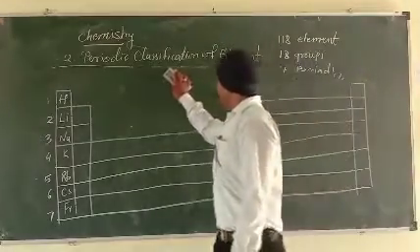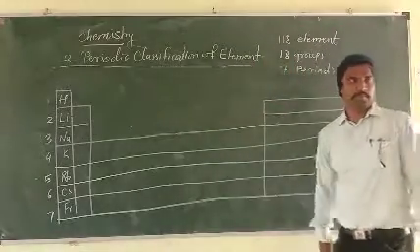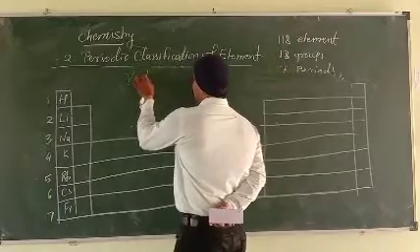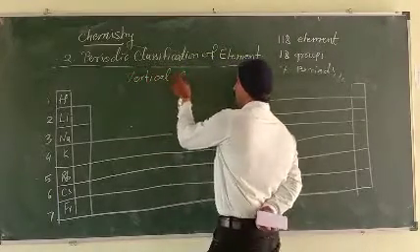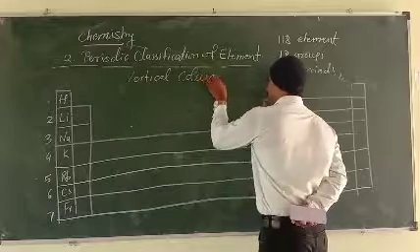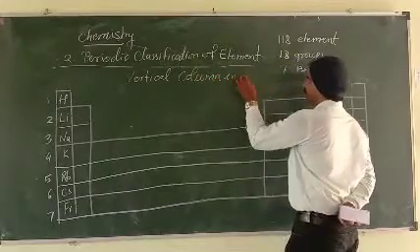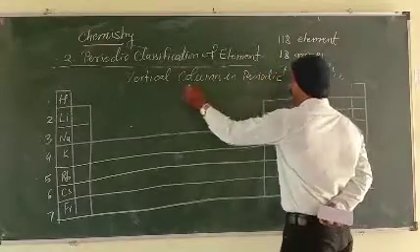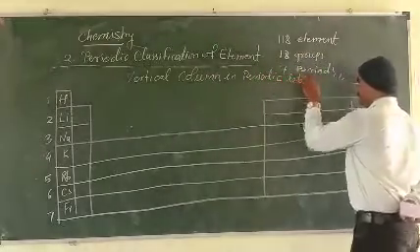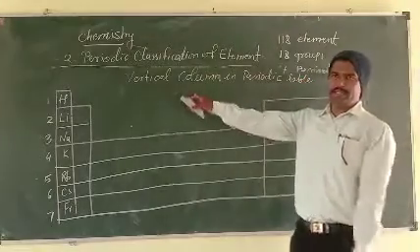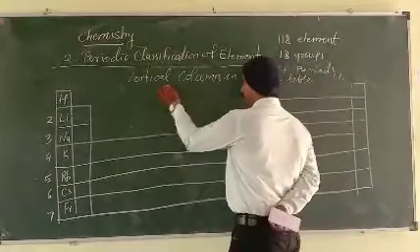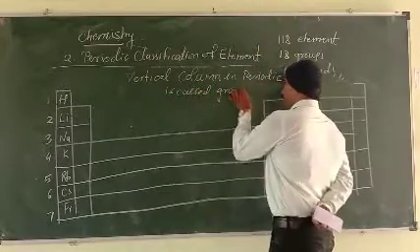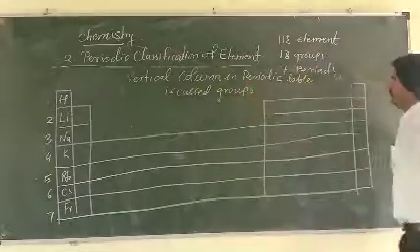Then what are the groups? Vertical columns in the periodic table are called groups.